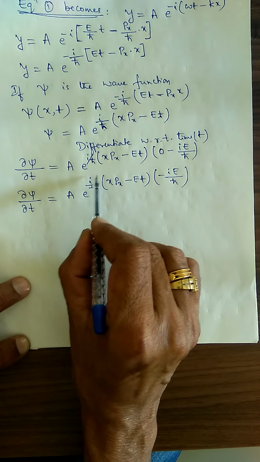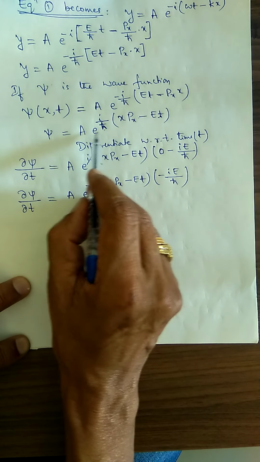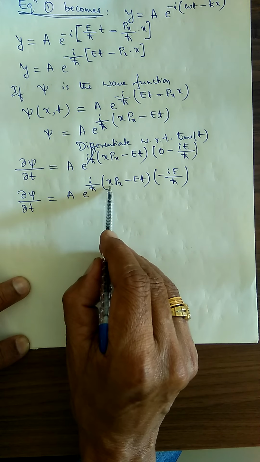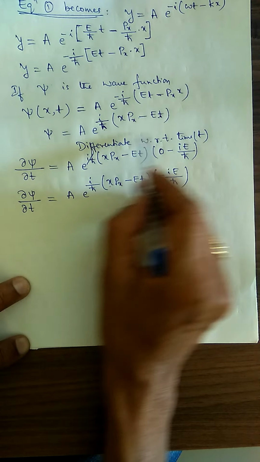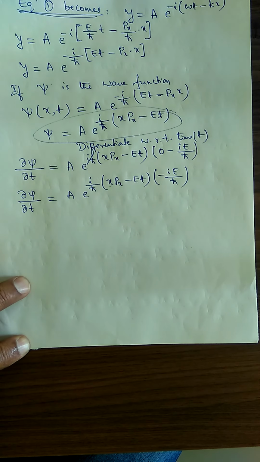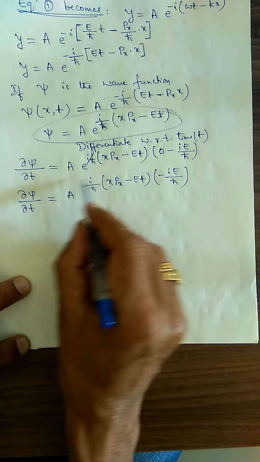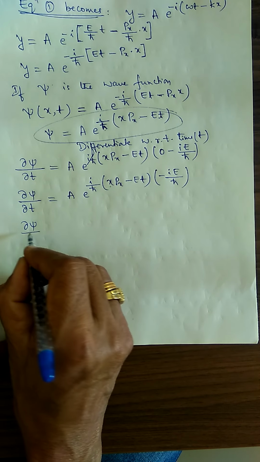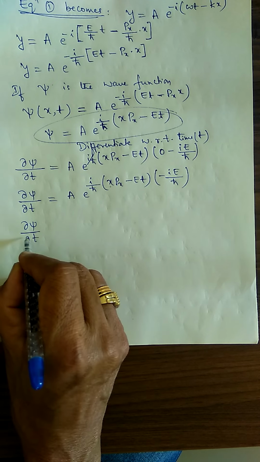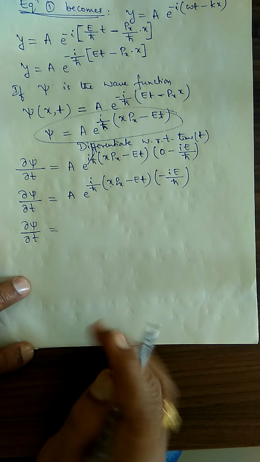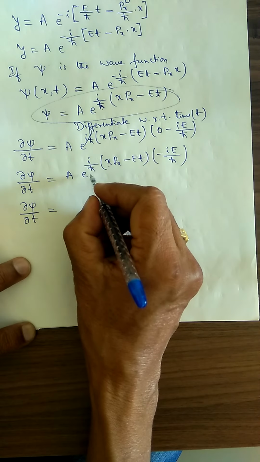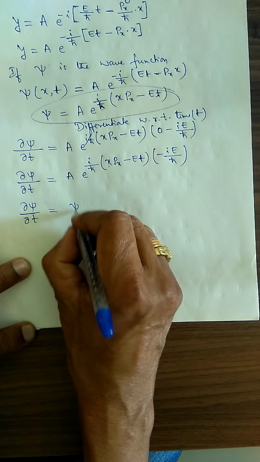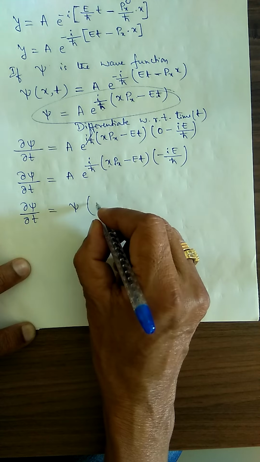But this value is equal to psi. Psi is equal to this, A into e to the power i divided by h cross (x px minus Et). The whole thing is the psi. Therefore, del psi divided by del t, the partial derivative, is equal to psi into how much?